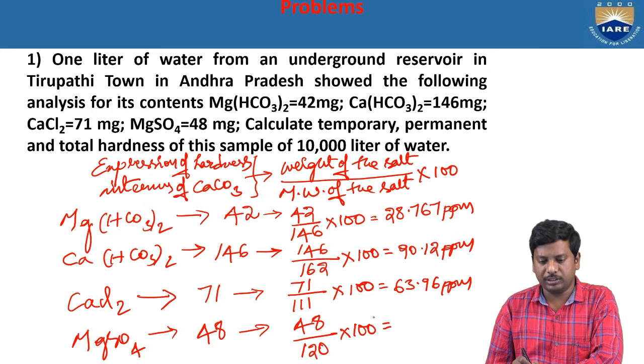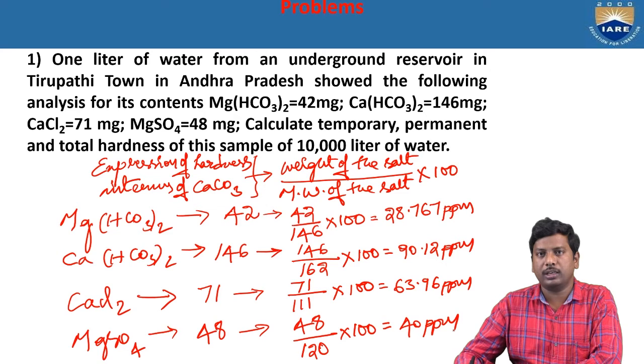So 48 by 120 into 100 gives 40 ppm. Okay, so this is the calculation of each and every salt in terms of hardness present in calcium carbonate equivalents. Now let us see how to calculate temporary, permanent and total hardness for 10,000 liters of the water.